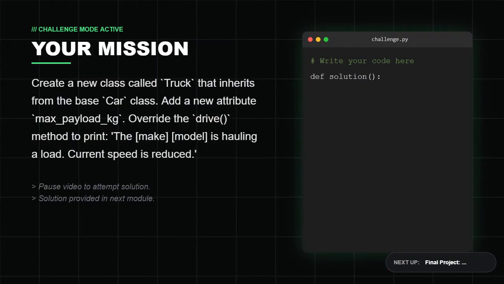Mastering methods and inheritance is your key to writing efficient, scalable Python. You now know how to build specialized classes and, critically, how to use the super function to correctly delegate responsibility back to the parent class.